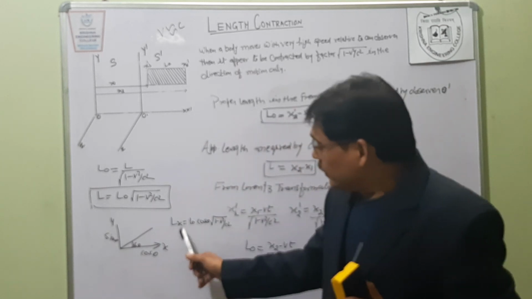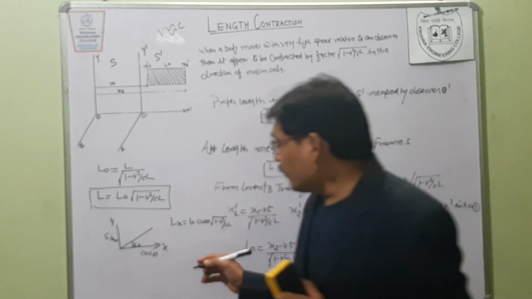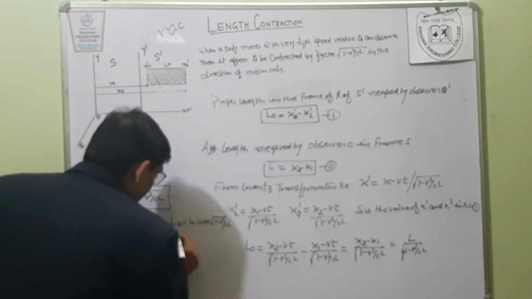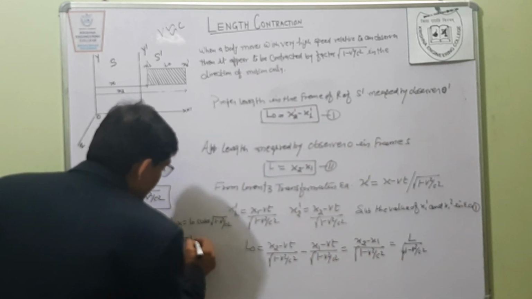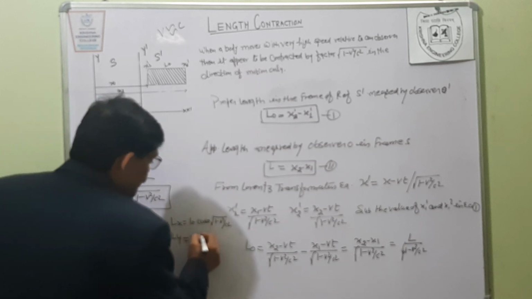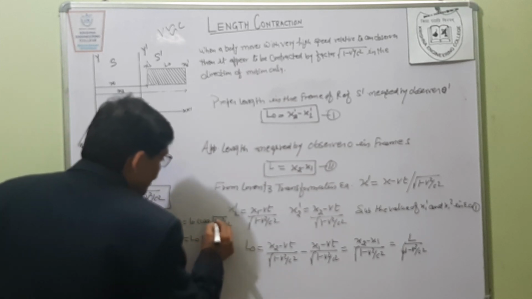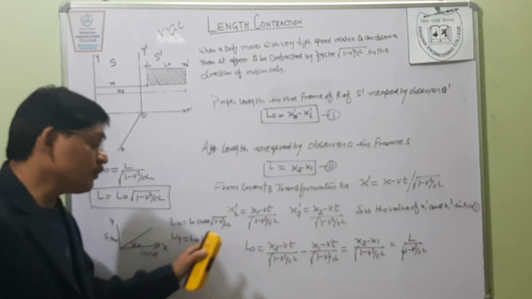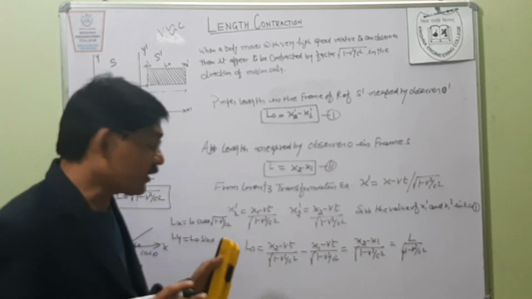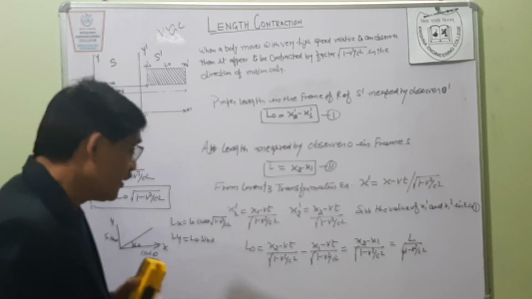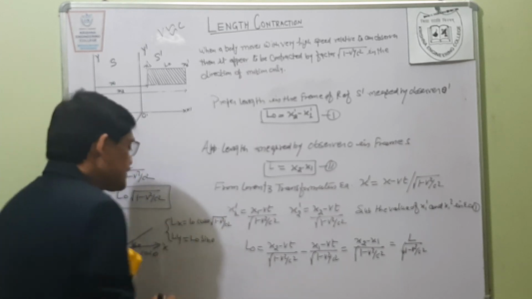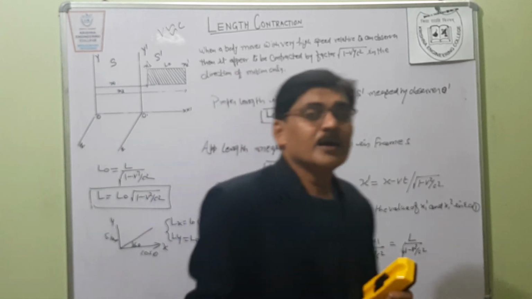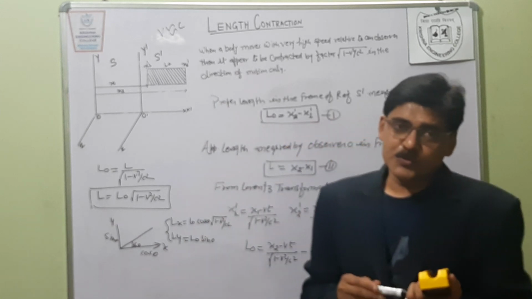So for the perpendicular direction Ly, we take only L naught sin theta, without the factor under root 1 minus v square upon c square, because in the perpendicular direction there is no such effect. So with the help of Lx and Ly we can calculate the numerical problem.